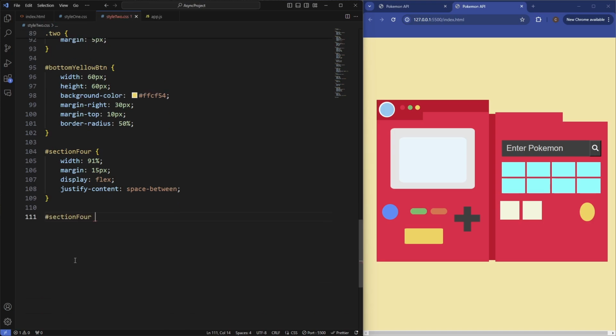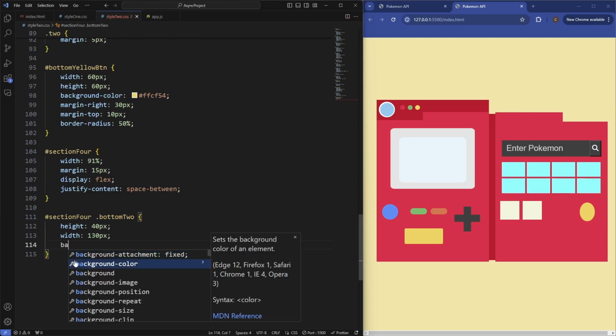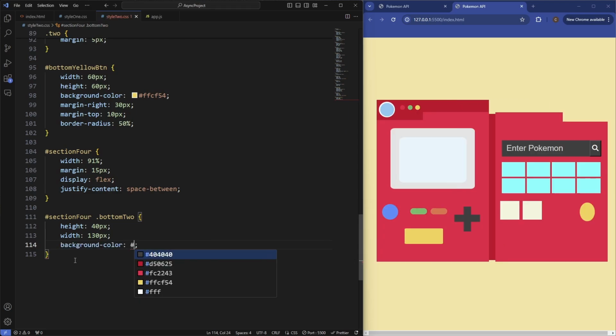So section 4 bottom 2. Set the height of these to be 40 pixels, width to be 130 pixels, and then lastly just grab the background color, which is going to be #404040. So that completes our styling for the Pokedex.